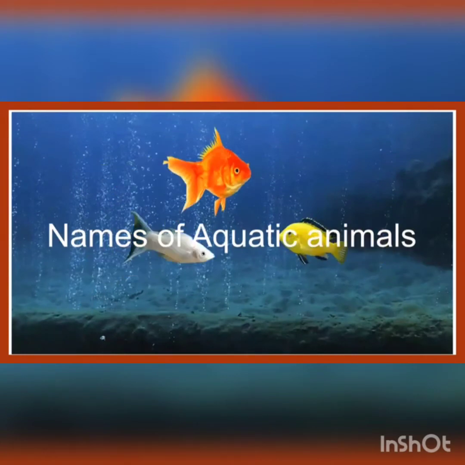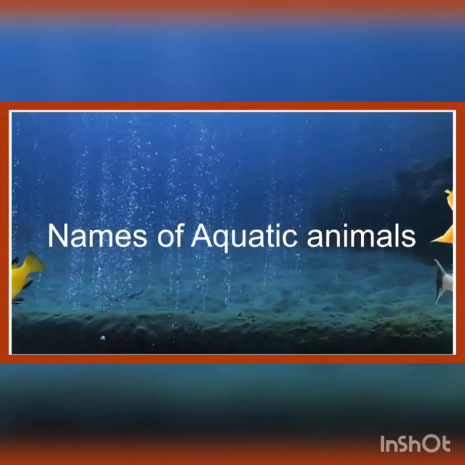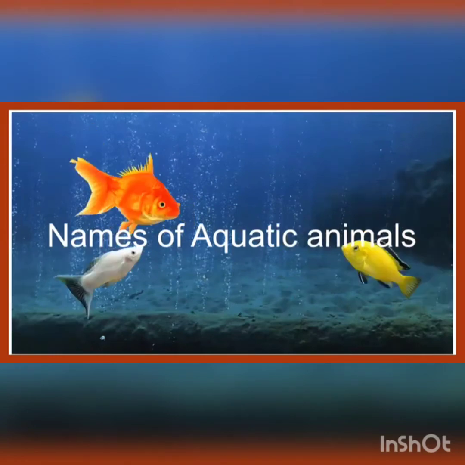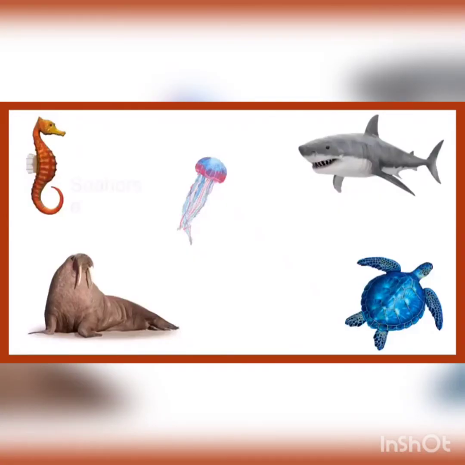Now we will learn some names of aquatic animals. Already these also we have done, but again we are revising. So these are some different aquatic animals. S-E-A-H-O-R-S-E, seahorse. Second is jellyfish, J-E-L-L-Y-F-I-S-H, jellyfish.